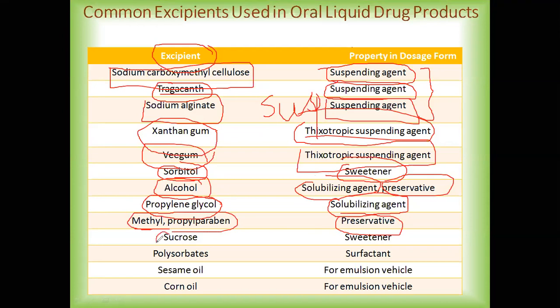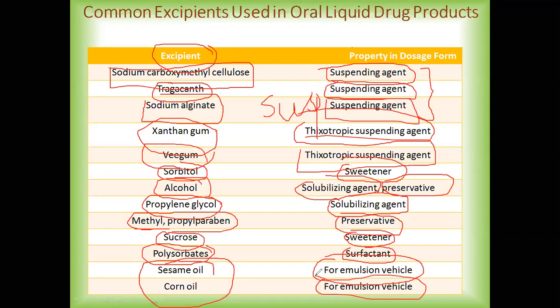Then sweeteners, we can use sweeteners such as sucrose. Then surfactants such as polysorbates are used. Then specifically for oils, which are used in the formulation of emulsion, when you're going to prepare a W/O emulsion, we need oils as a vehicle. So at that time we can use oils which come from natural origin or synthetically prepared oil also. From natural oils, we have sesame oil and corn oil, which are used as an emulsion vehicle.